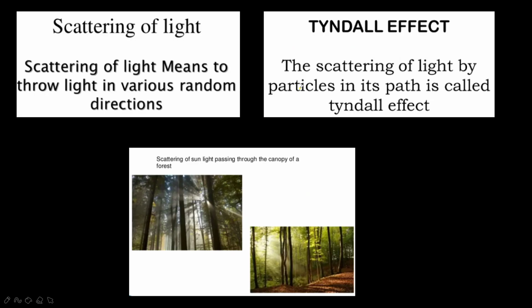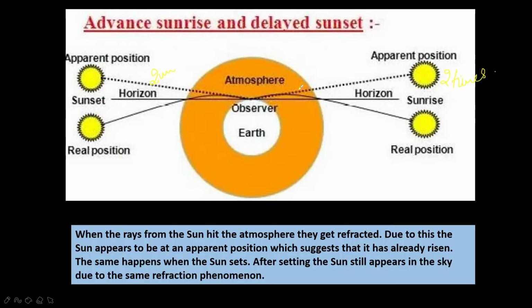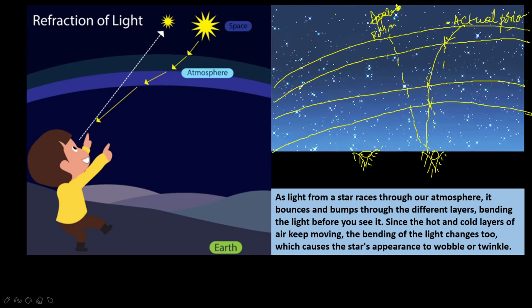Next, come to the scattering of light. Okay, one thing I forgot, planets do not twinkle. See, stars are twinkling but planets are not twinkling. Why? Because they are very close to the earth as compared to the stars. The intensity of the light which we receive from the planets is very large, so small variations in their positions and brightness are not noticeable.